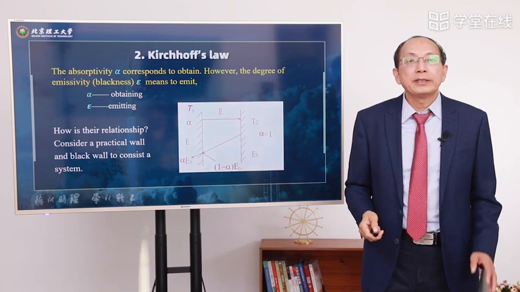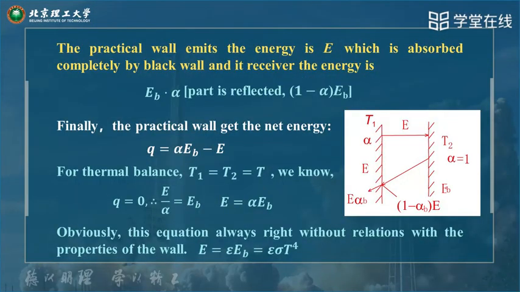So the practical wall emits the energy E, which is absorbed completely by the black wall. It receives the energy E_B times alpha, and another 1 minus alpha times E_B is reflected. Finally, the practical wall gets the net energy Q equals alpha E_B minus E.